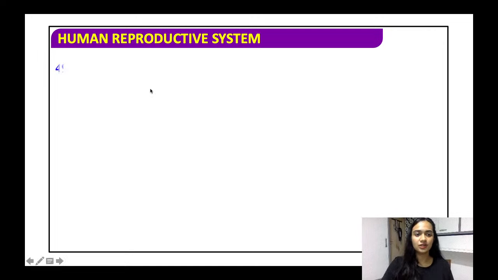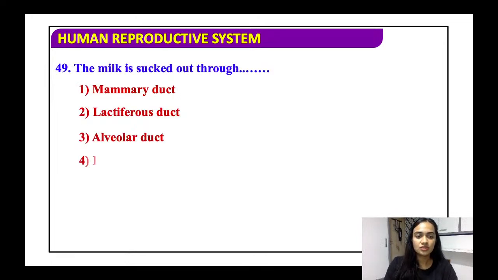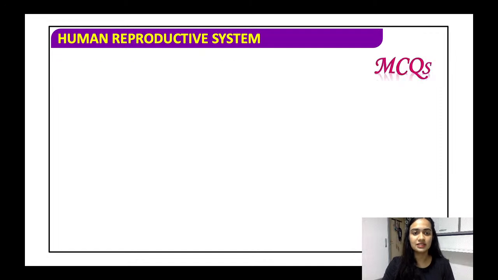Yes, Vedansha, you are right. The milk is sucked out through, again a very easy question, mammary duct, lactiferous alveoli, or both? It is the lactiferous duct. All right, the last duct which will lead into the nipple is the lactiferous duct.